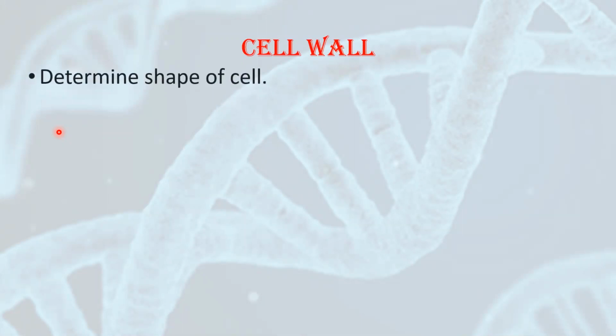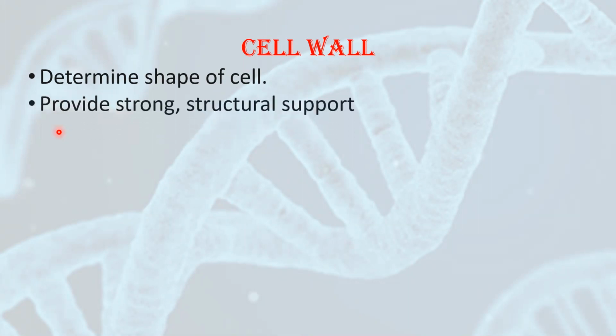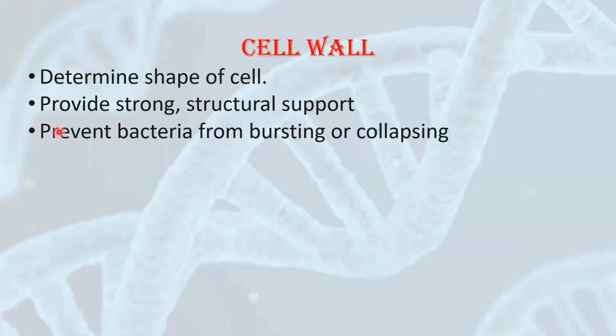One by one we'll see all these things. First of all, let us see the cell wall. What is the function of the cell wall? It is responsible for determining the shape of the cell. It is also responsible for providing strong structural support. The cell wall prevents the bacterial cell from bursting or collapsing. It has the same functions as that of a plant cell. A plant cell also has a cell wall and the functions are almost the same.